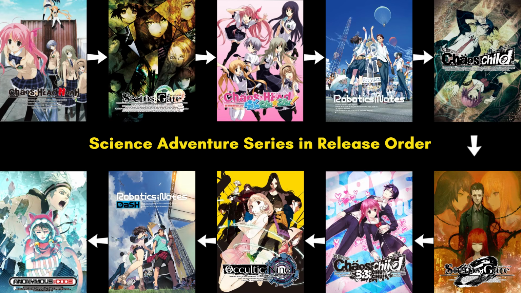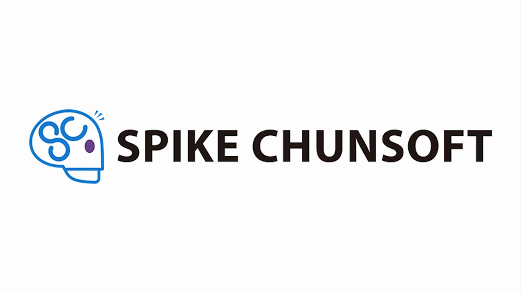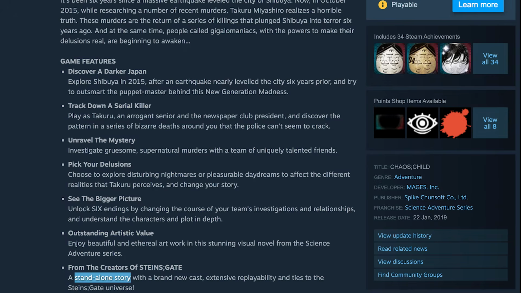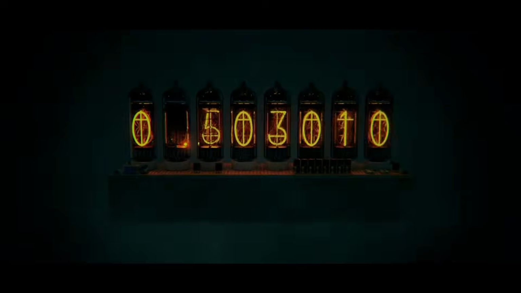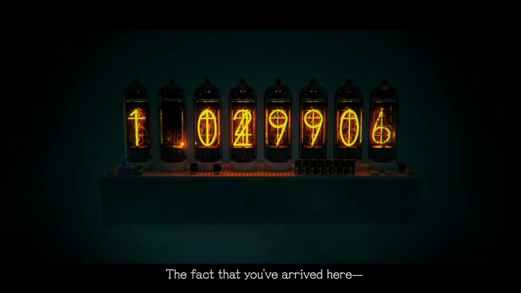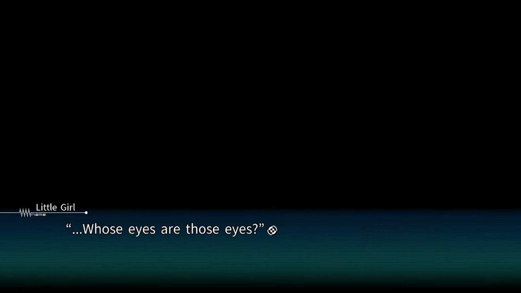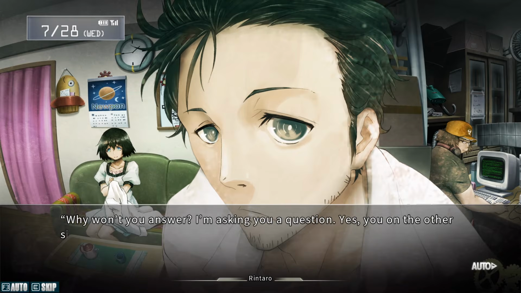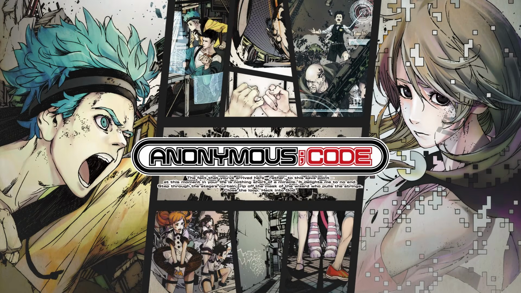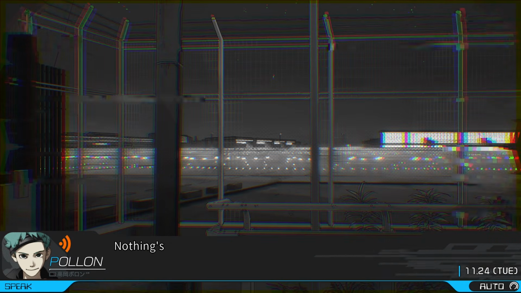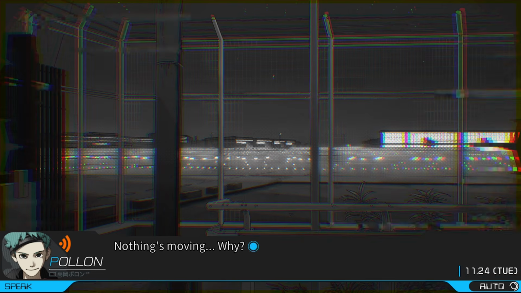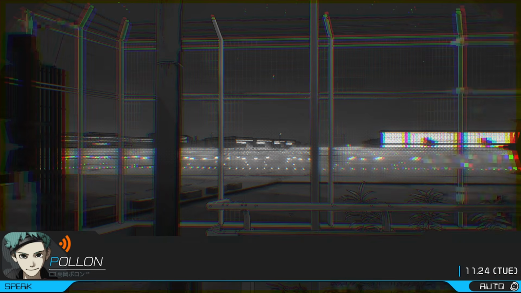For marketing and sales purposes, Mages and the series' English publisher, Spike Chunsoft, tend to advertise the games as standalone and appropriate entry points for the series, but in reality, you frequently have recurring concepts and characters, as well as certain plot lines and pieces of foreshadowing spanning multiple entries. If you are to start from one of the later entries, various mechanics and plot points may feel utterly nonsensical, and it can potentially deeply hinder one's understanding and enjoyment.